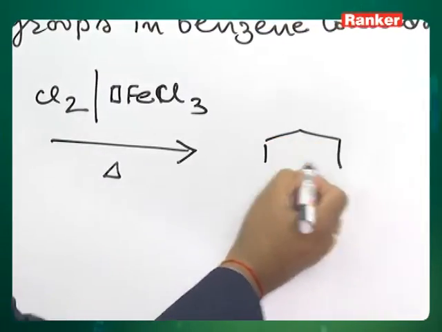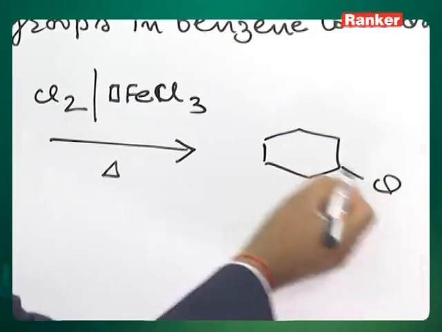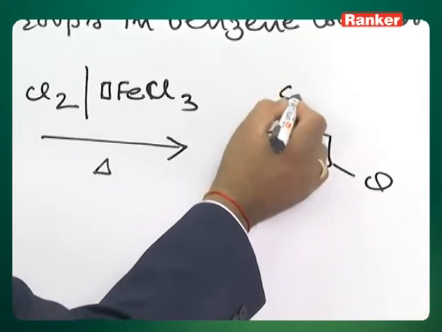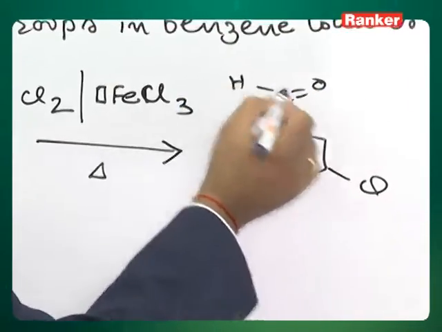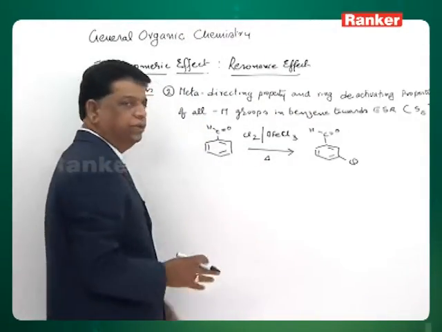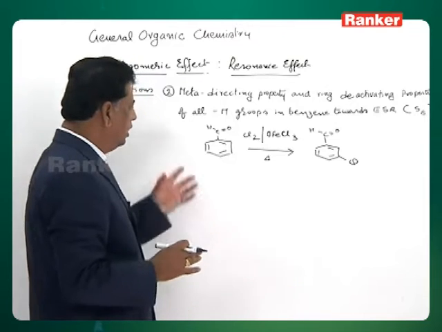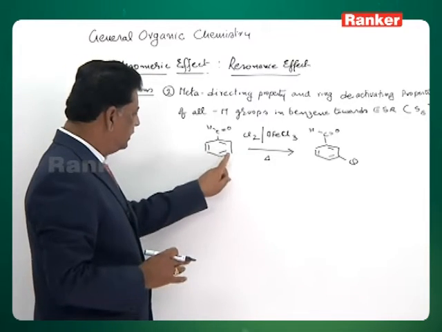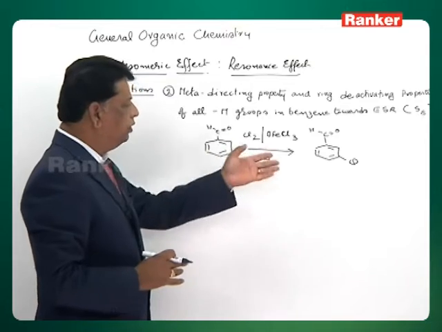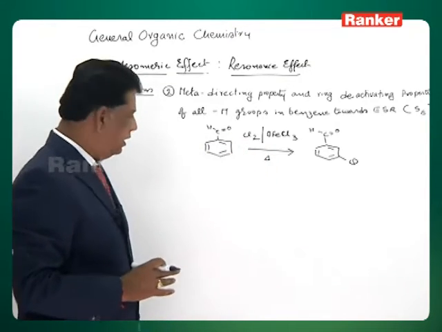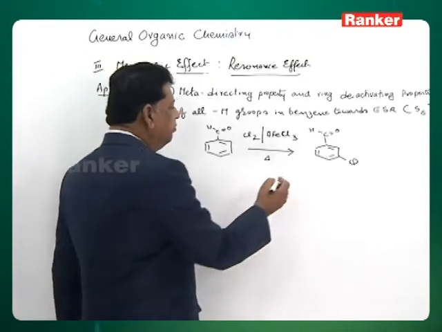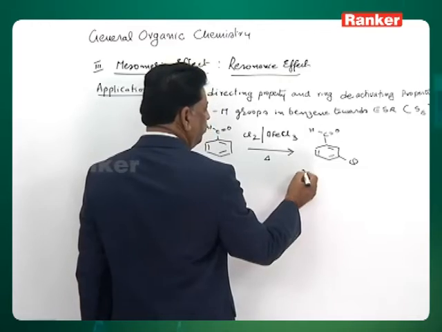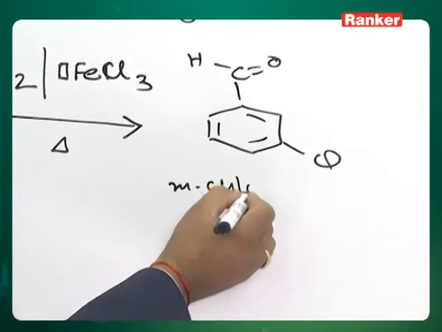It goes to the meta position, and metachlorobenzaldehyde comes. The other products like ortho and para are almost negligible, and almost the total quantity converts into either this place or that place. They are identical, so you will get metachlorobenzaldehyde. Benzaldehyde will give the metachloro or 3-chlorobenzaldehyde.